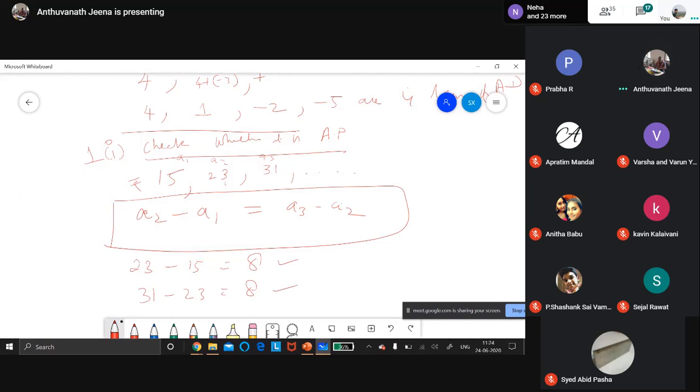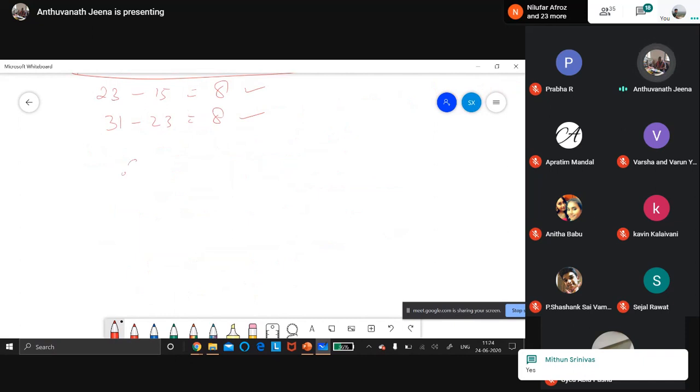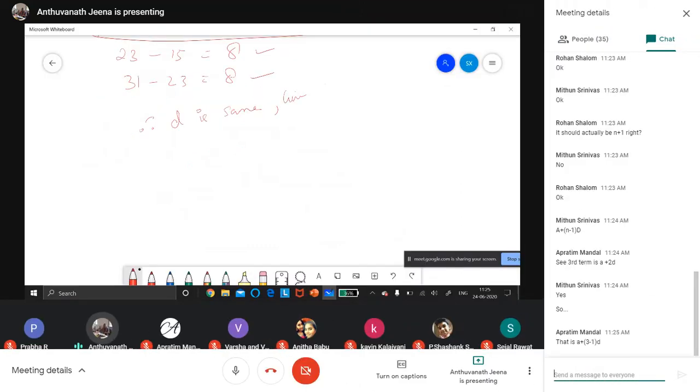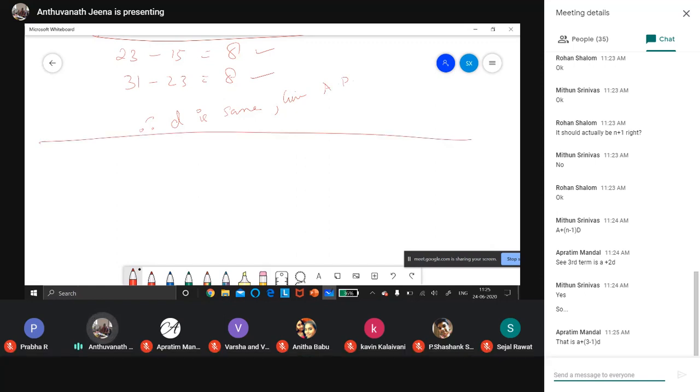So you should write all this, and write: since the common difference is the same, since D is the same, the given progression is an arithmetic progression. The given sequence is AP. You should write like this and end it. Like that you can try.